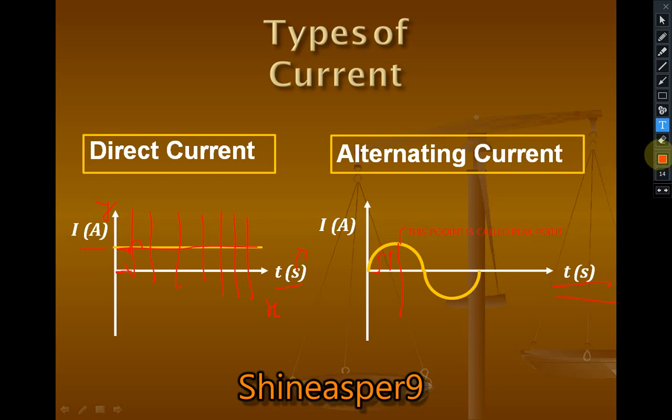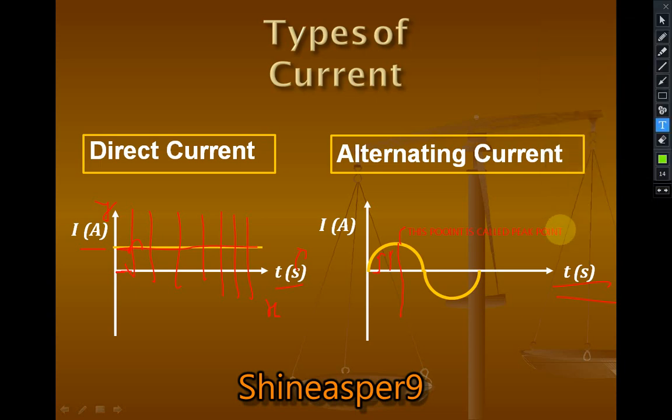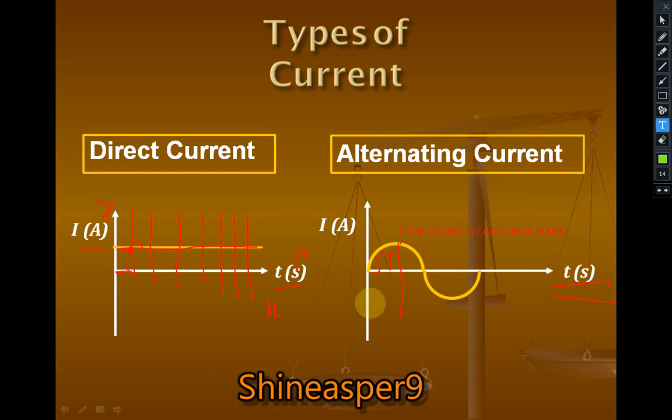Then as time goes on, the current decreases and goes to the negative part. So here the magnitude is not the same.